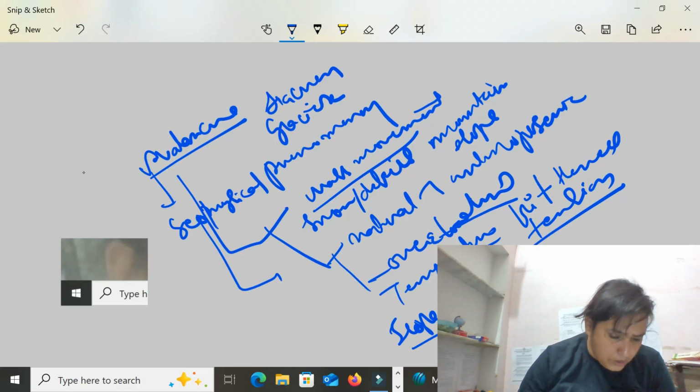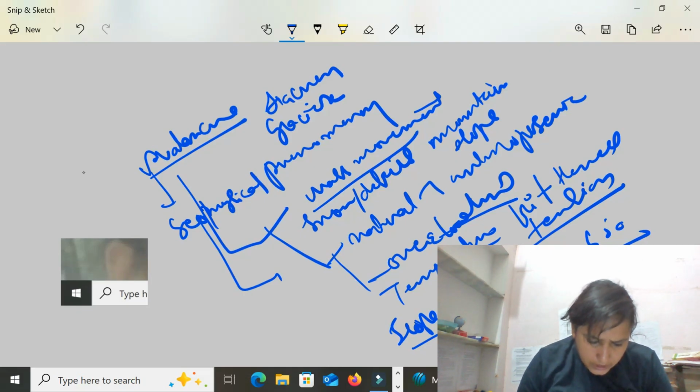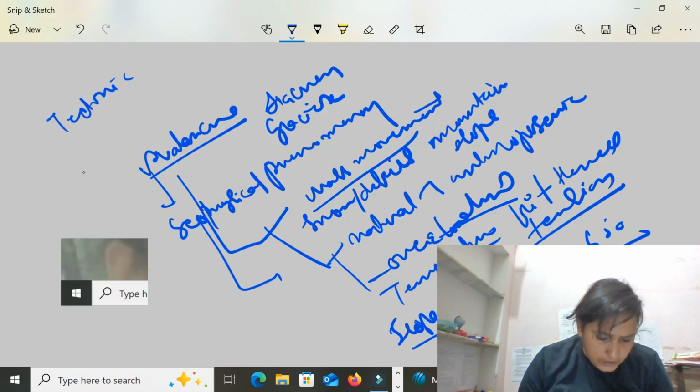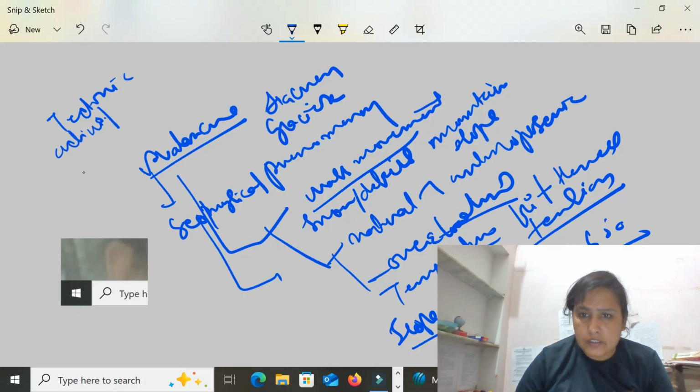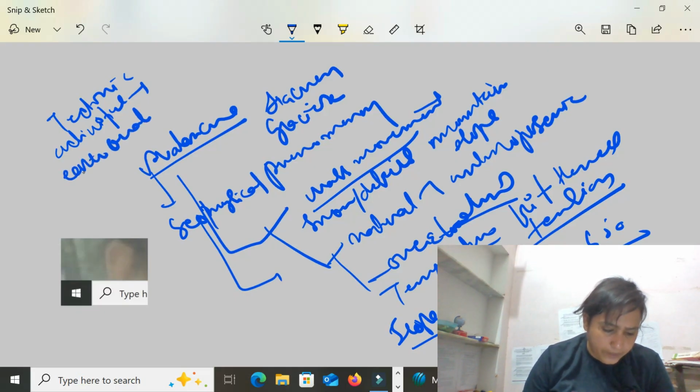Now slope angle. Most avalanches occur at 25 to 40 degrees, although avalanches have been noted on slopes as gentle as 15 degrees and as steep as 60 degrees. Next is vibration. Vibration is also a physical trigger and can be caused by thunder, explosions or other noises like shouting.